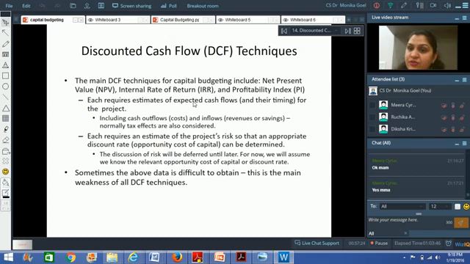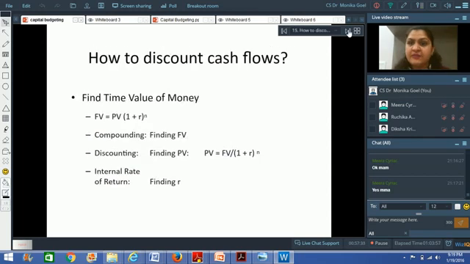Right now, we will assume that there is a cost of capital or a discount rate which will be given to us. At times, if we cannot estimate the cash flows, or if we cannot estimate the cost of capital, then we cannot use the discounted cash flow techniques.